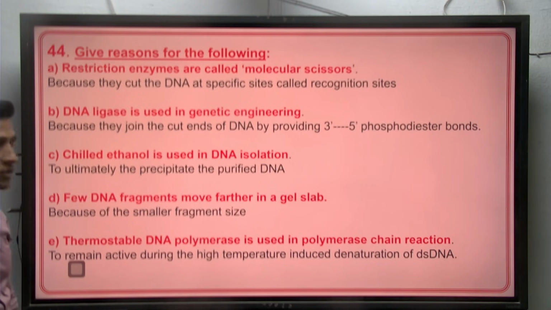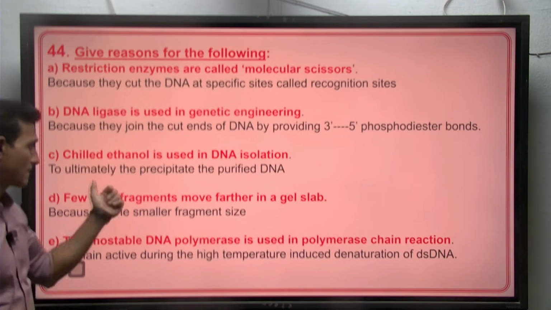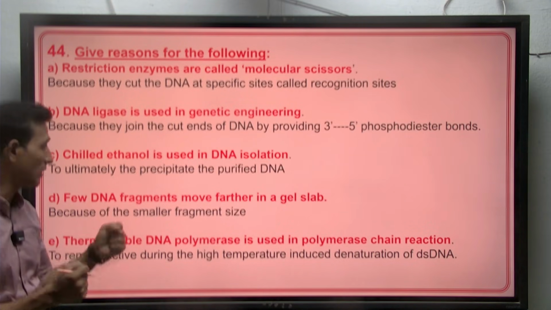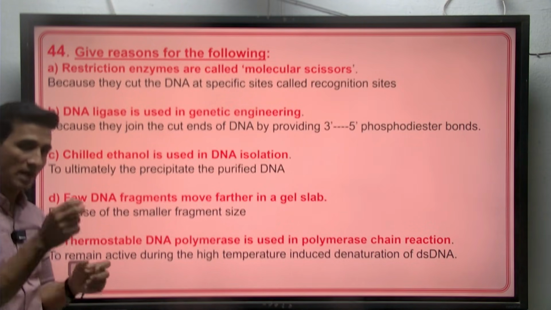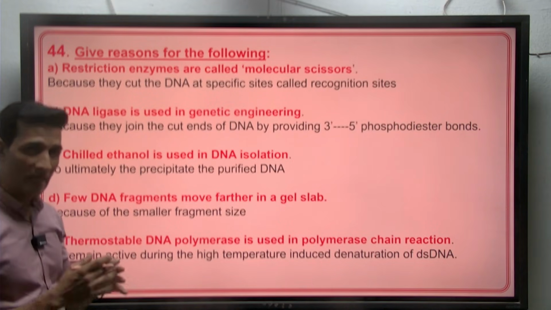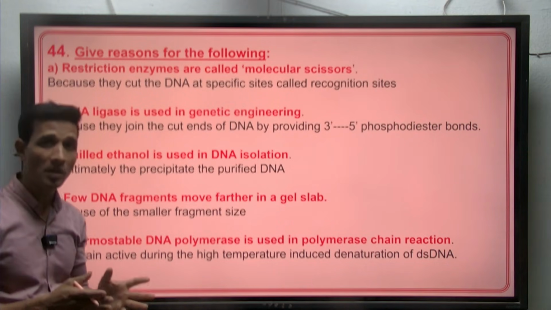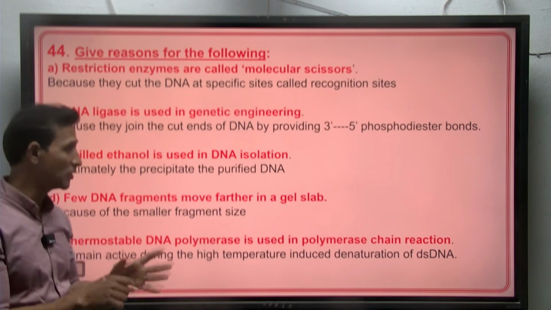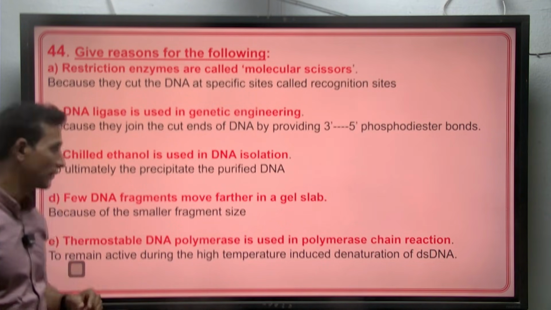Chilled ethanol is used in DNA isolation because for purification and precipitation, we require chilled ethanol. So lastly, after adding different enzymes, we digest cellulose and other types of macromolecules. So the DNA is precipitated and purified by adding chilled ethanol.